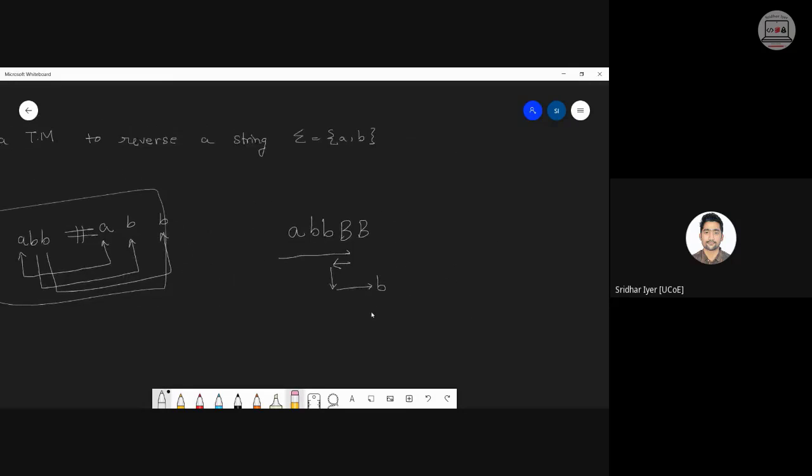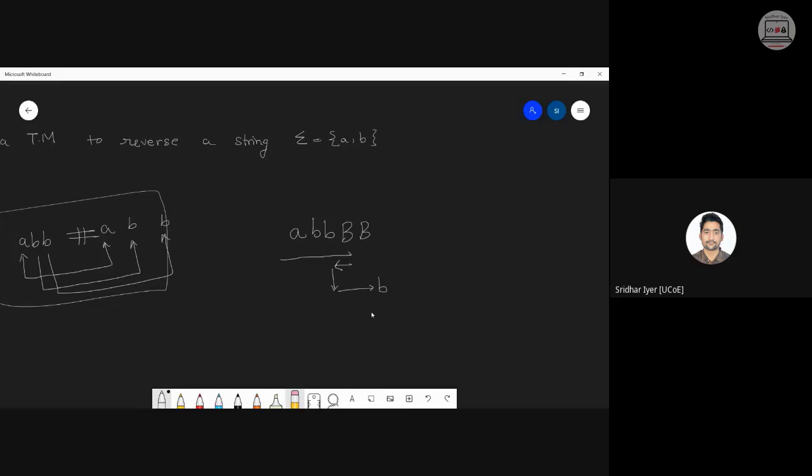Did you understand what we just did? We are reversing a string. We are reading the symbol, whatever it is, going till the blank, coming back, reading this symbol, going back, and replacing it with the same symbol. Same way, after moving right, again start moving to the left. Whichever symbol comes first, read it again, go back to the blank, and replace it over here. Same fashion.